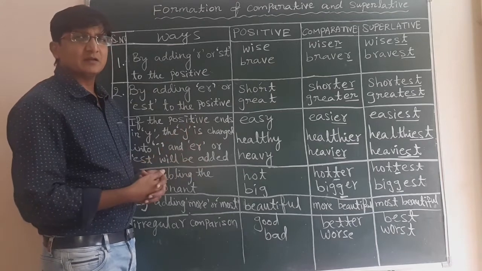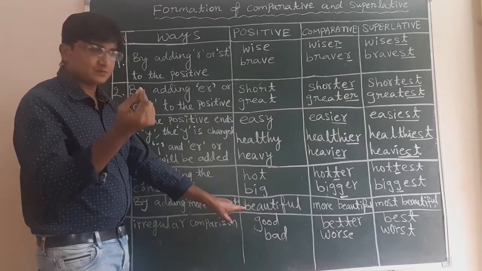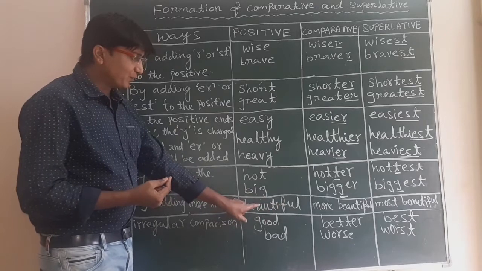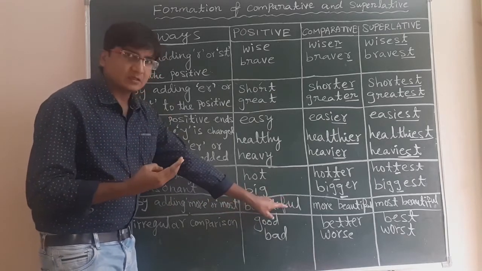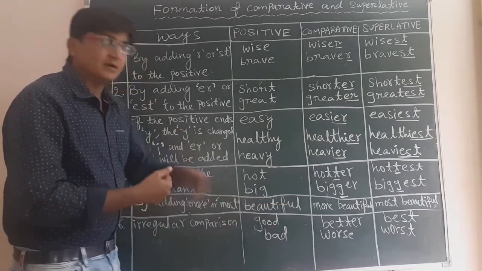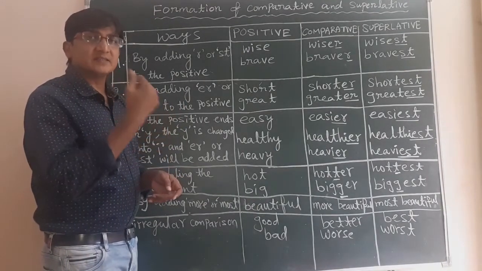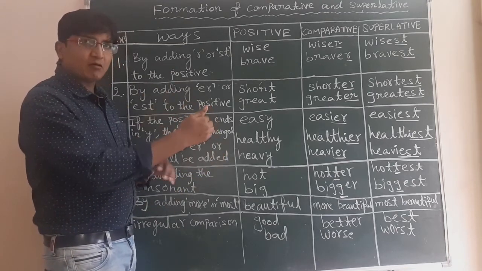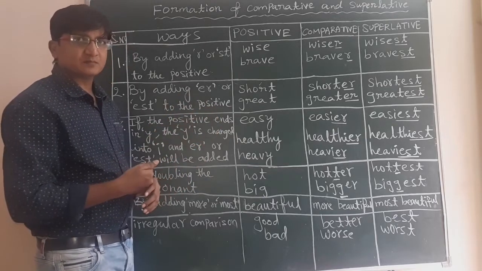What is a syllable? A syllable means a unit of sound. When we pronounce the word beautiful, there are three syllables in this word and three vowel sounds. In each syllable there should be a vowel sound. Based on vowel sounds we can divide the word into syllables.